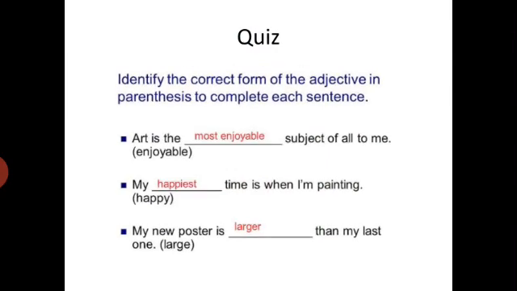Art is the most enjoyable subject of all to me, because here art is being compared with the rest of all subjects. So superlative degree is used here. My dash time is when I am painting. My happiest time is when I am painting. So here superlative degree is used because this time is compared with the rest of the other times. My new poster is larger than my last one. So here comparative degree is used because two things are being compared here, the new poster and the last one.